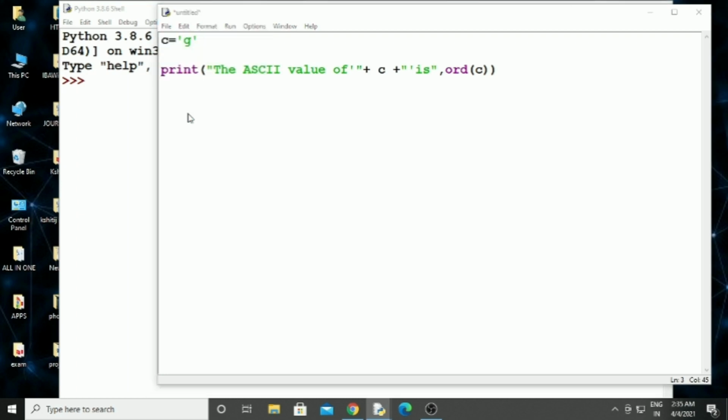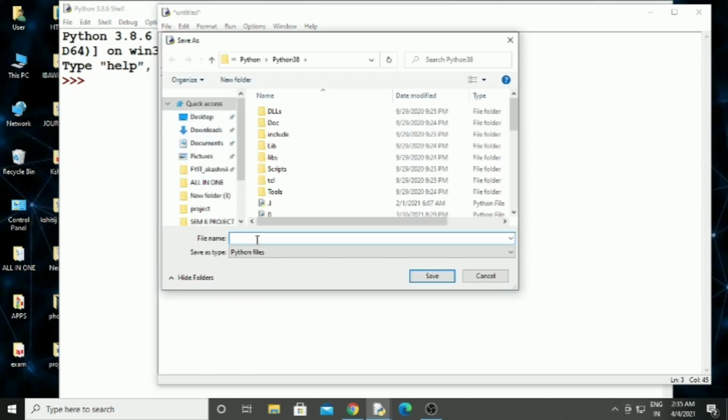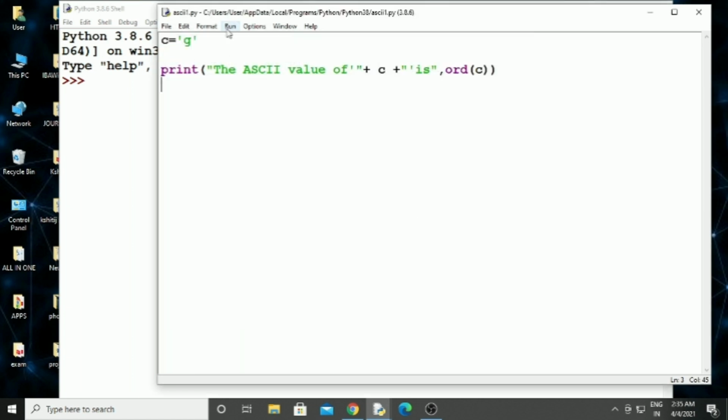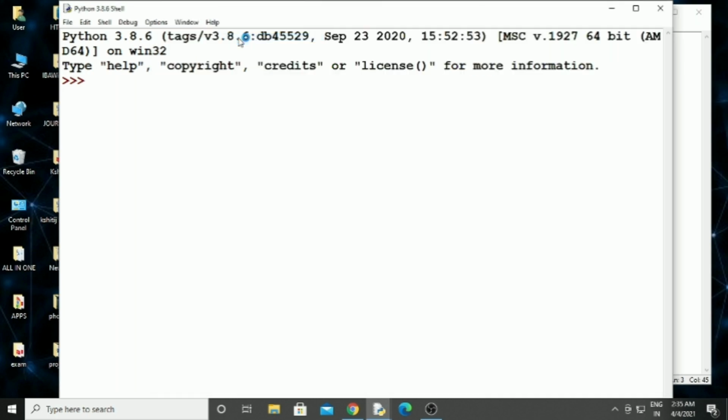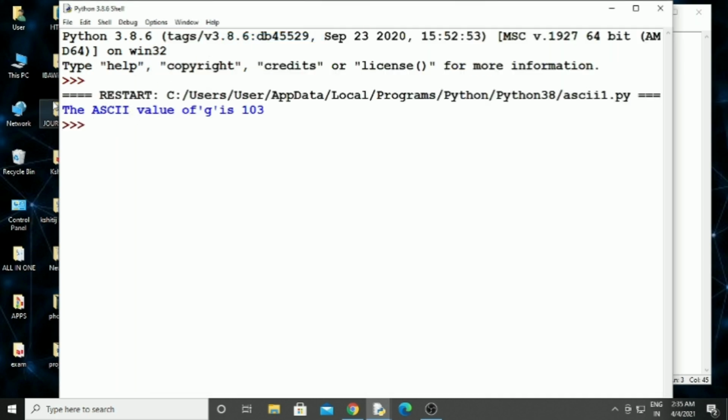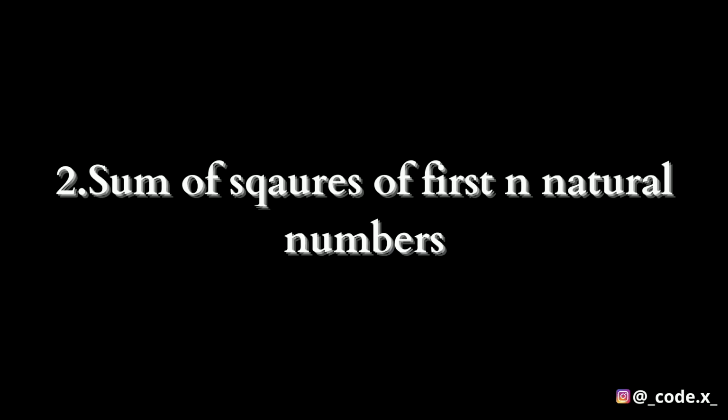Save as, give the name ASCII.py, then save, go to run module. Then you can see the output. The ASCII value of G is 103.